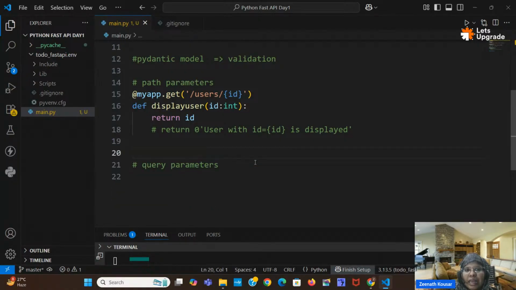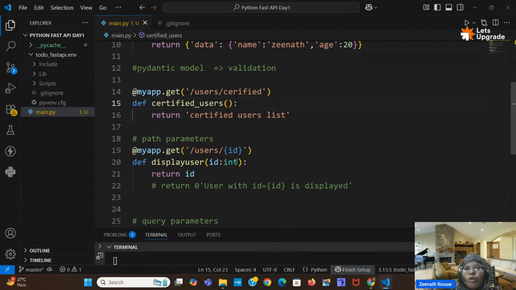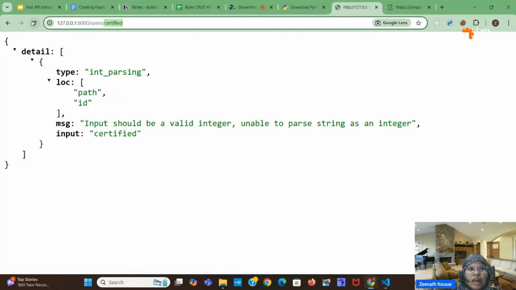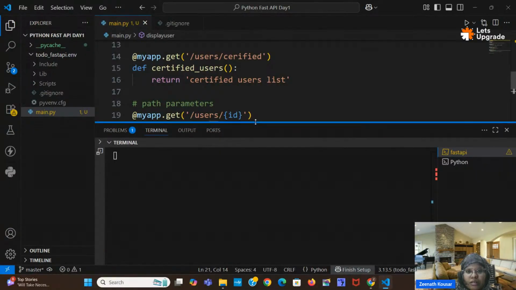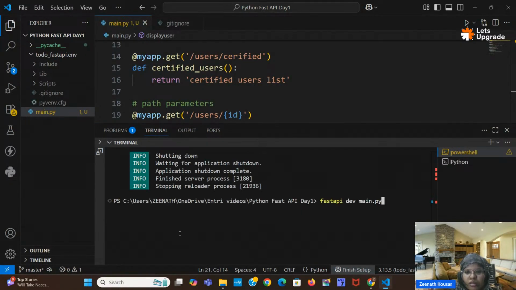So we can paste this route above this one. Now there won't be any issues. If we give certified, then this particular route will work. If we give any number, then this one will work. See, I will refresh now. Wait, I will rerun. No, I will press Ctrl+C and run fastapi dev main.py.